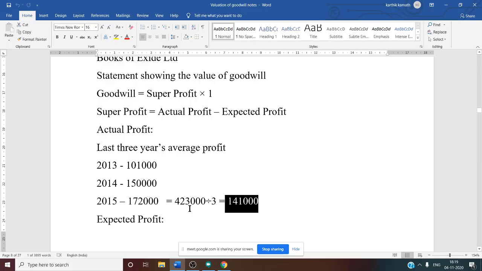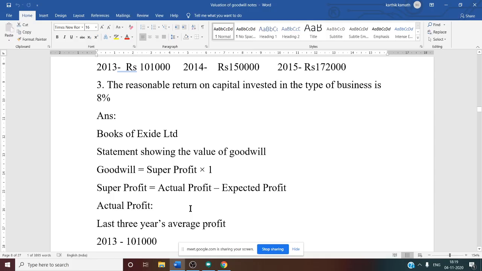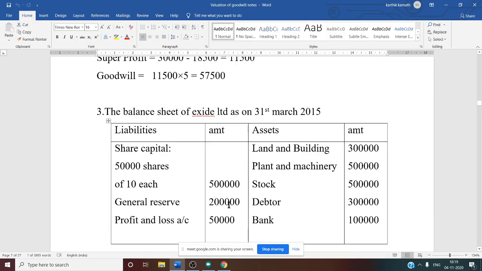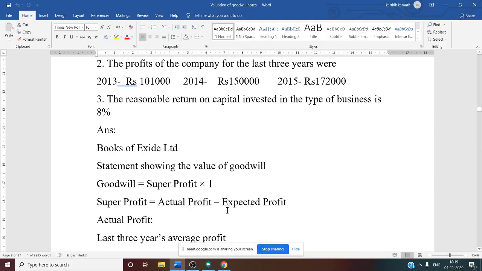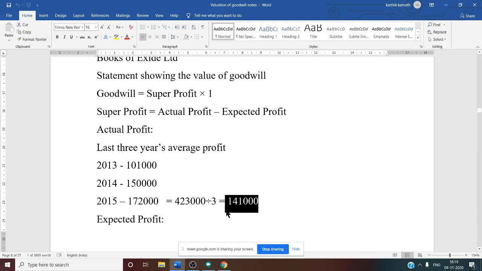Why is there no adjustment? Because there is no information about investment. Investment information is not given. If it is given, then there is an adjustment of non-business income that you need to deduct from all the years' profit. But in this problem they have not mentioned it. That is why you can directly calculate the average profit, which is equal to the actual profit.